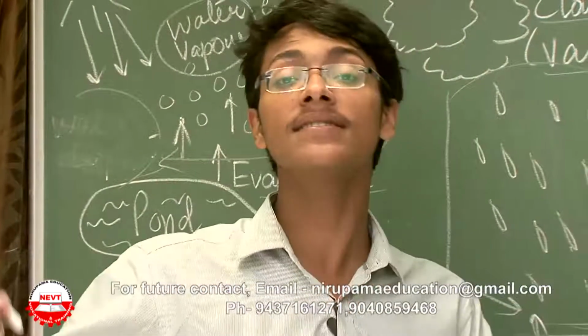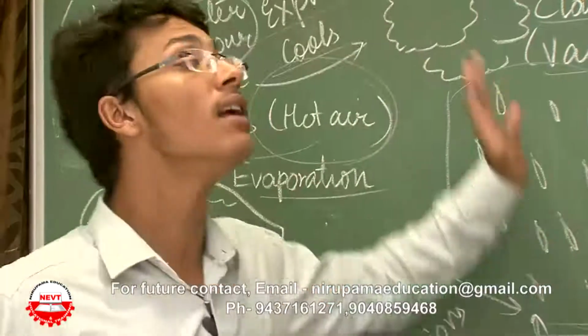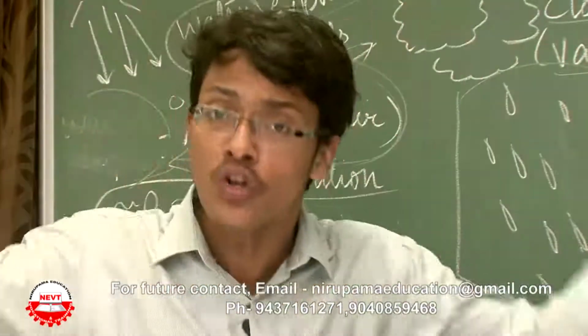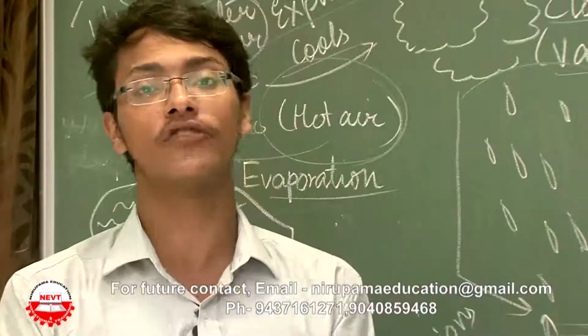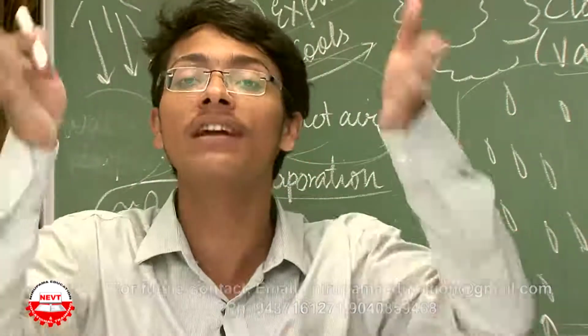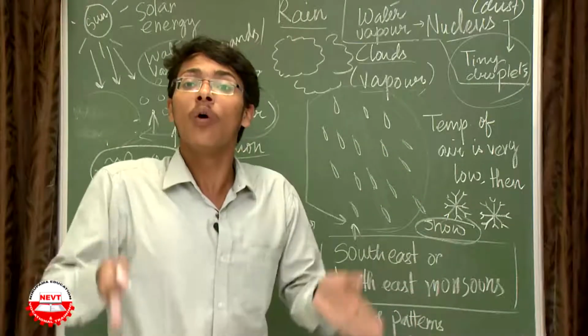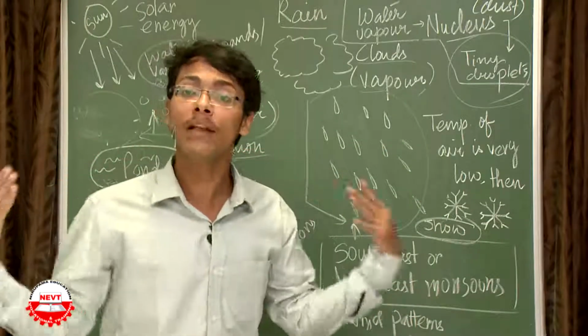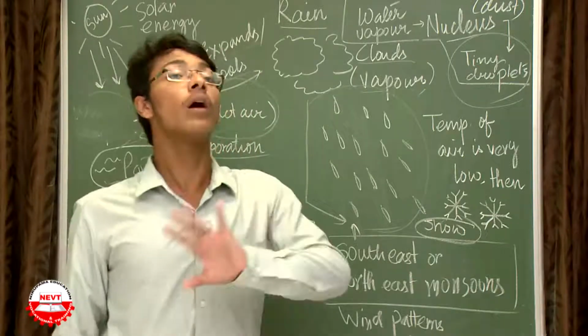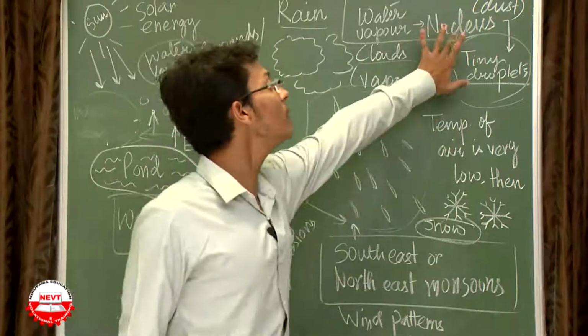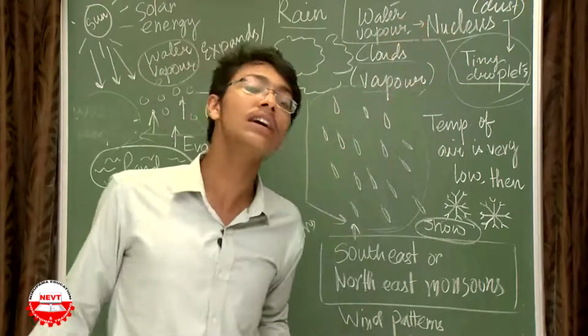Because northeast and southwest winds contain clouds that have a huge accumulation of water droplets, and a huge accumulation of water droplets will cause definite rain. Where will there be rainfall? Where there will be accumulation of more water droplets inside the cloud. And how are water droplets formed? By the involvement of nucleus along with the water vapor.